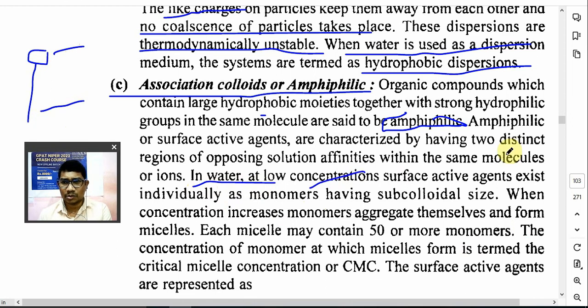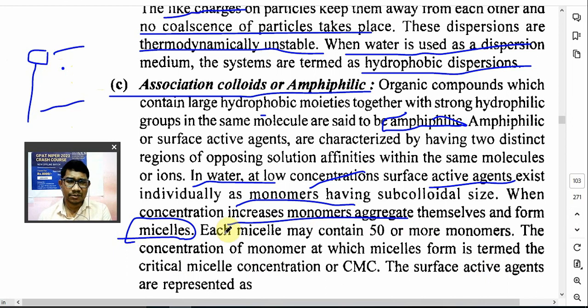Now, if you add this surfactant in water at a low concentration, a low concentration of surface active agent in the water, it will exist as an individual monomer. Concentration अगर कम है तो individually behave करेंगे. Now, if you increase the concentration, these monomers will associate, they will form aggregation known as a micelle.